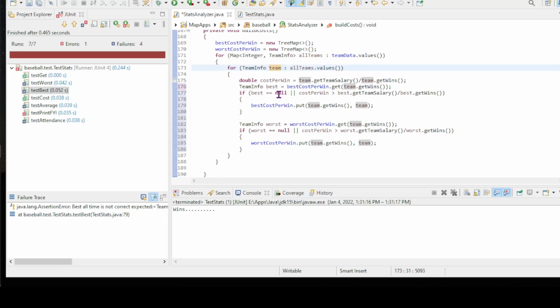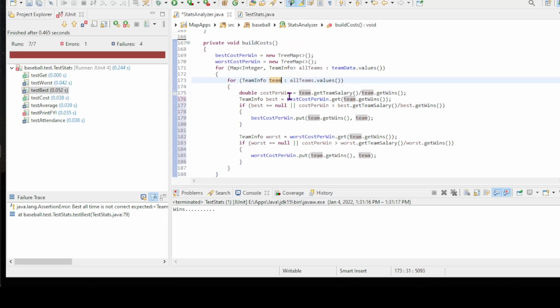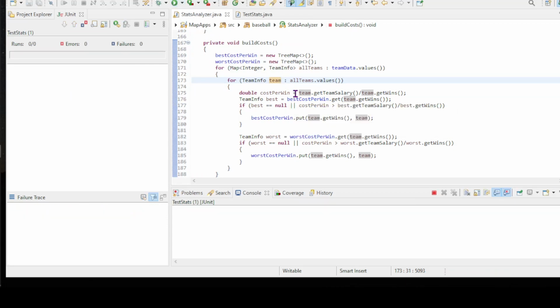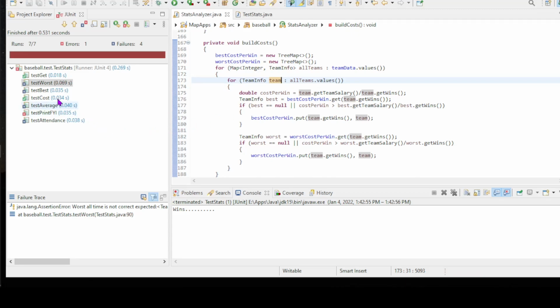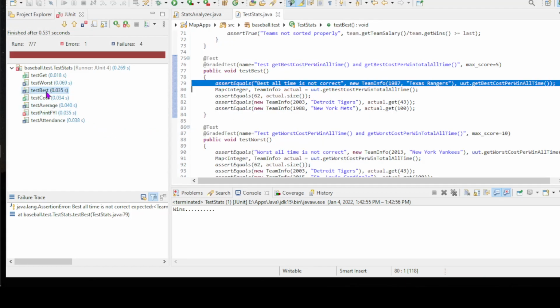So I don't know if this is going to work or not, but let's see. It seems like it should work. It seems pretty straightforward. I might be lucky. So let's see. Test best. It's saying best of all time is not correct. Expected 1998. Oh, it's because I haven't done the overall best of all time, so I missed that one. So the first thing it says the best of all time, and then it looks at a couple different individual years. So I do need to solve that one before I get that done.